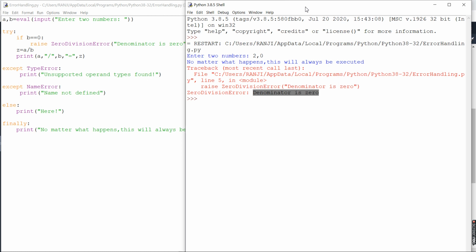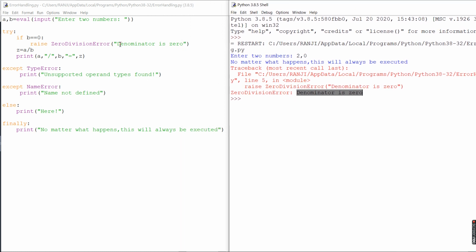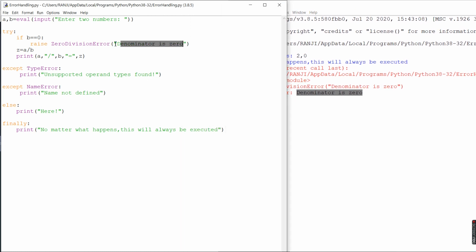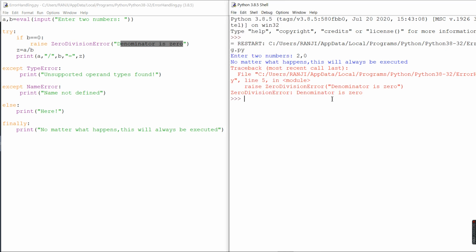Because it uses this particular print statement that we wrote here. So this is customized. Else, if this was not there, it would print the default system-thrown error or system message.